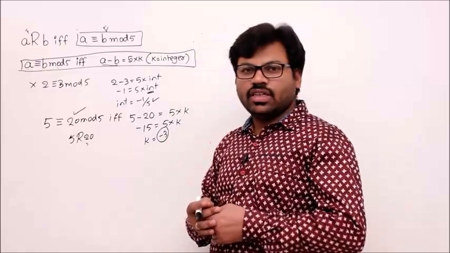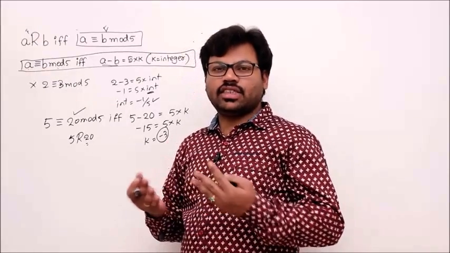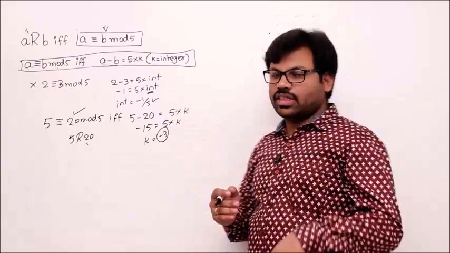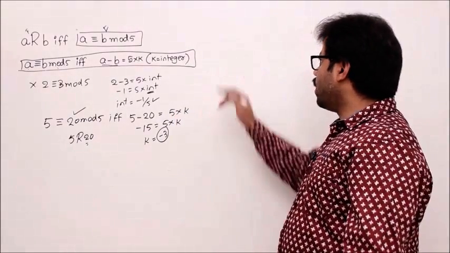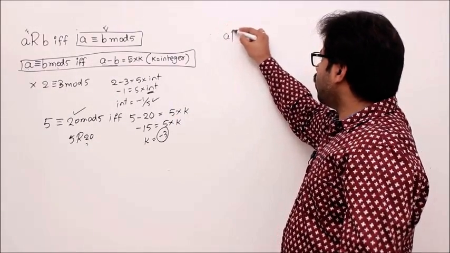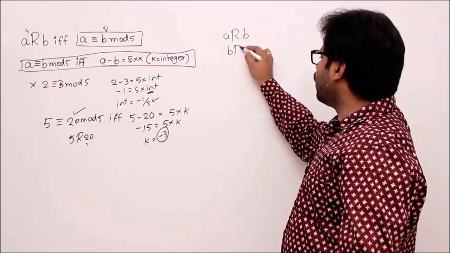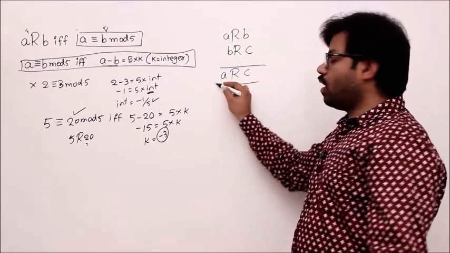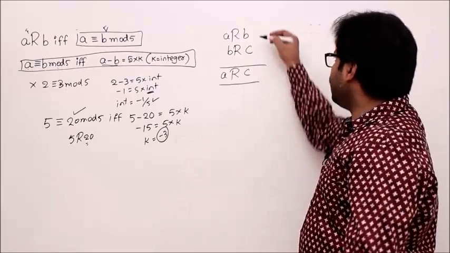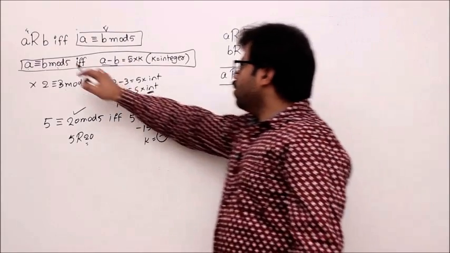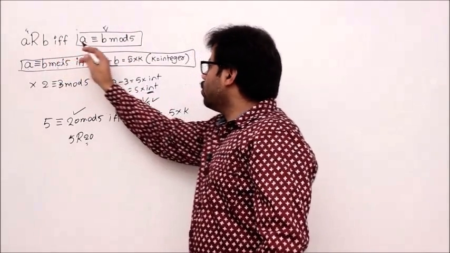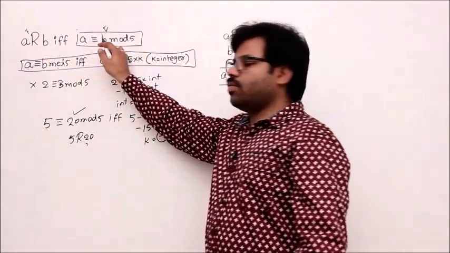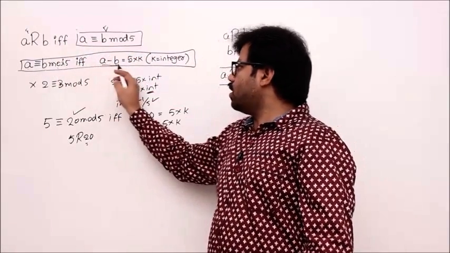Now the question is, is such a relation transitive or not? Let's try. We have the transitive definition. Let me write it. A is related to B and B is related to C. Then we have to prove that A is related to C always. If A is related to B, then I have to take it as true, right? If I take it as true, then this becomes true.